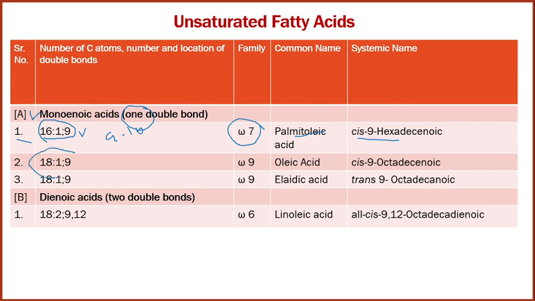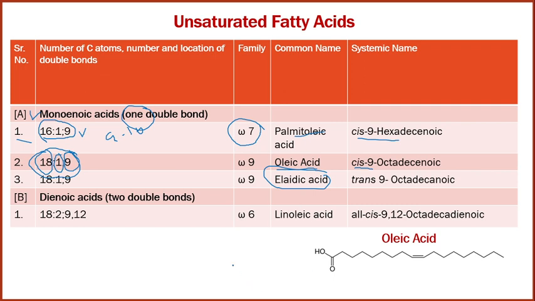Another is 18:1;9. So 18 means the number of carbon atoms, 1 means the number of double bonds, and 9 indicates the position of the double bond. An example is oleic acid. It is available in cis form, and the trans form of oleic acid is called elaidic acid. You have to remember that.